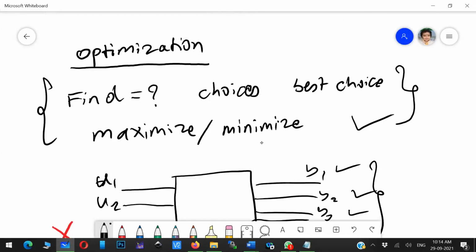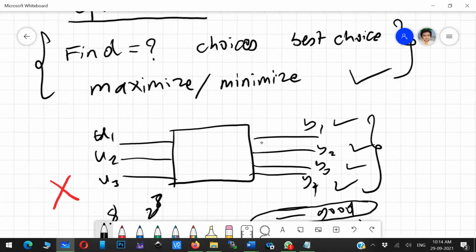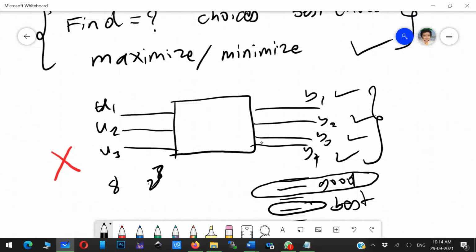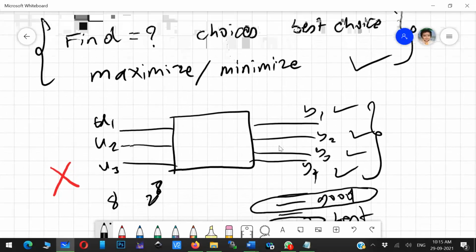These techniques do not use permutation and combinations. They use some kind of movement, moving from one set of inputs, or one set of variables, to another set of variables in an intelligent manner, and then they check whether they are getting the desired output or not. That is what exactly happens in optimization.